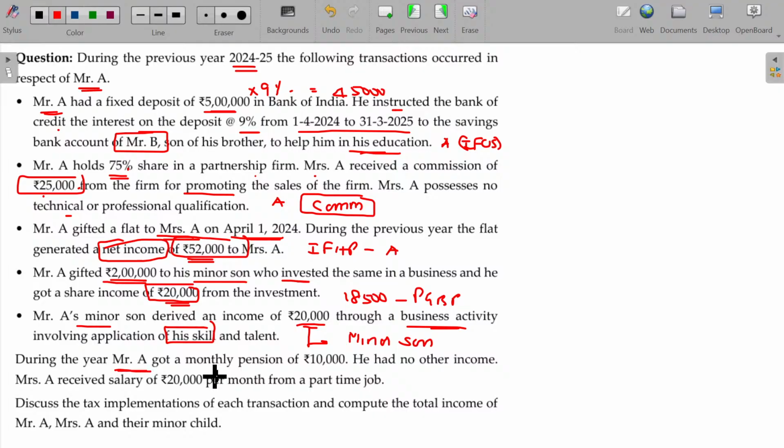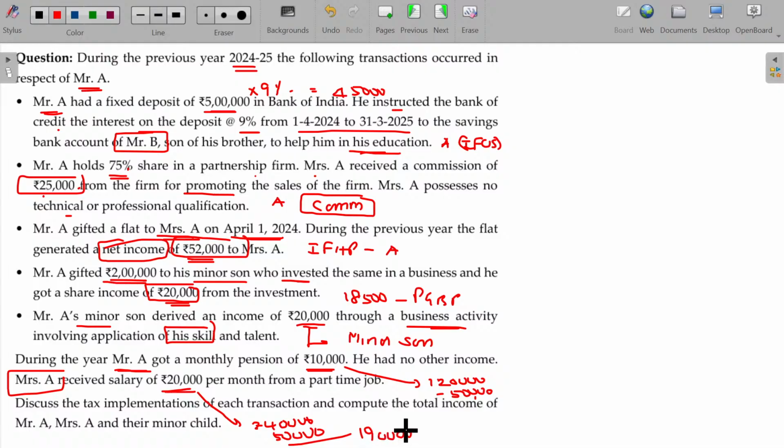During the year, Mr. A got a monthly pension of rupees 10,000. Monthly pension automatically falls under salary. 1,20,000, and he can claim either 50,000 or 75,000, as the case may be, as a standard deduction. He received salary. Mrs. A received salary of rupees 20,000 per month from a part-time job, which is 2,40,000 rupees. Of course, she can subtract another 50,000 rupees from here. So the ultimate value being 1,90,000.